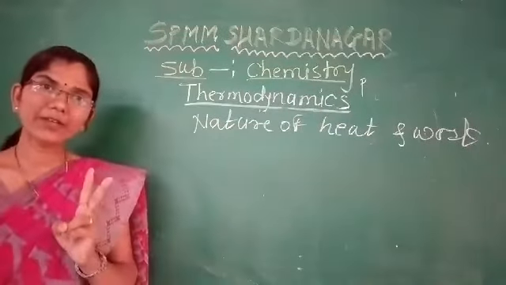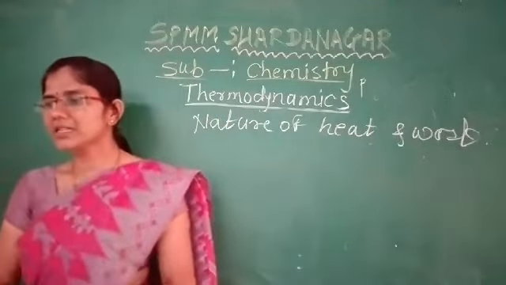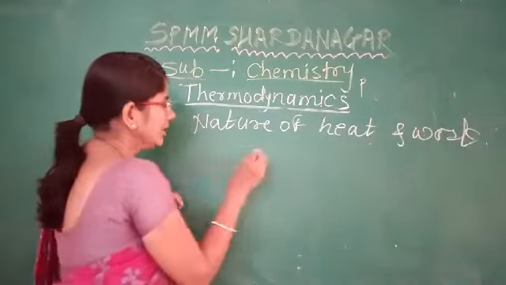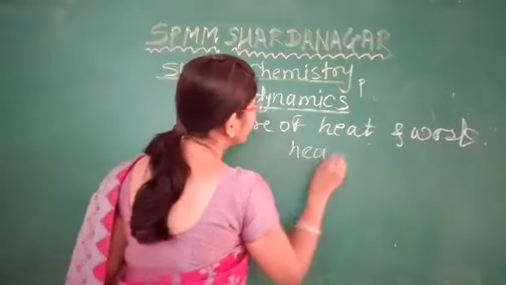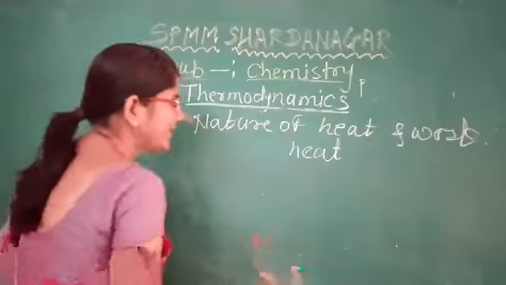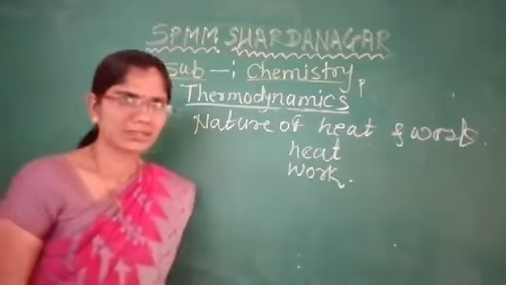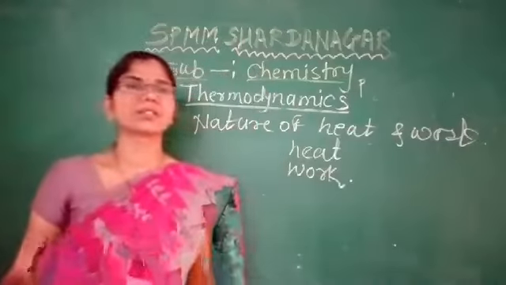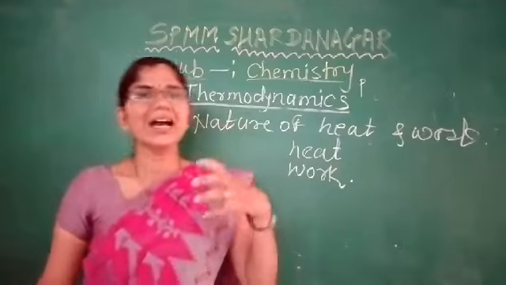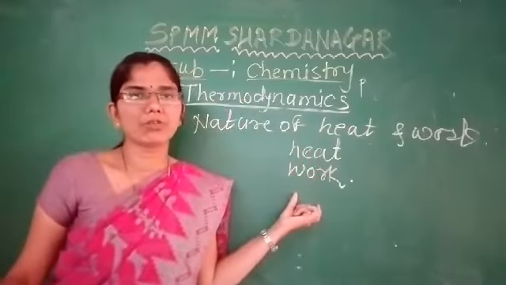The first one is the transfer of energy in the form of heat, and the second one is energy transferred in the form of work. Means when we study a closed system, then its energy is transferred in the form of heat or in the form of work.